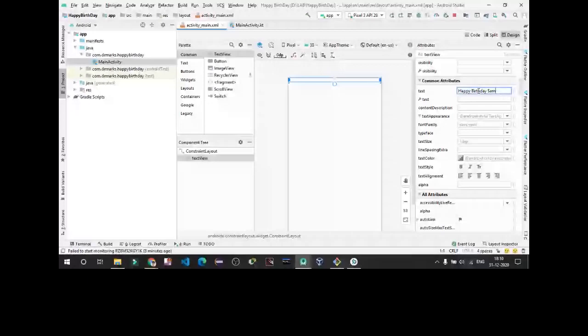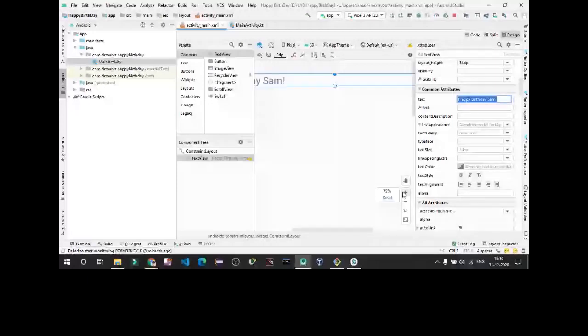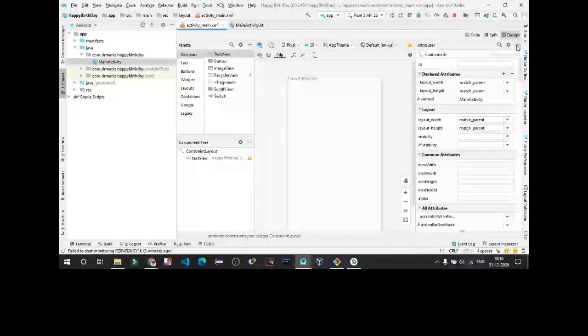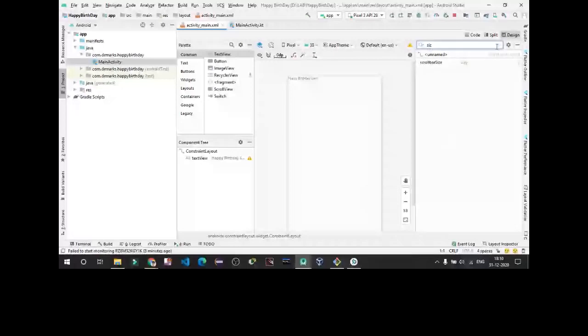You can see we have just written happy birthday Sam here. It's too small as compared to this. Now we are going to change its size. So you can search here for size, click on this, then text size.